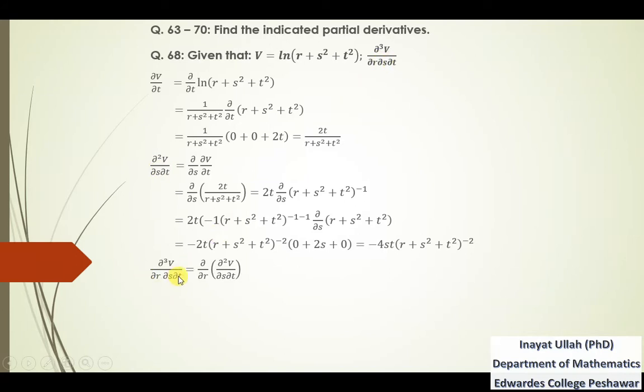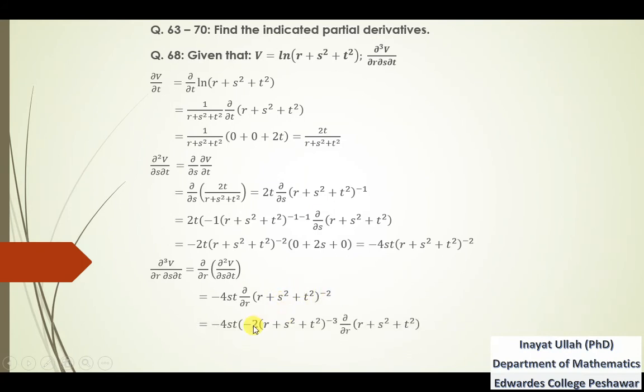So this derivative is actually del r of del square v by del s del t. Del square v by del s del t is actually this thing. So replacing this value by that value, and that is because the derivative of this function with respect to r, so minus 4st will be kept constant. So that's why we have written minus 4st outside this derivative, and we are left with the partial derivative of this function. Now that is the extended power rule.